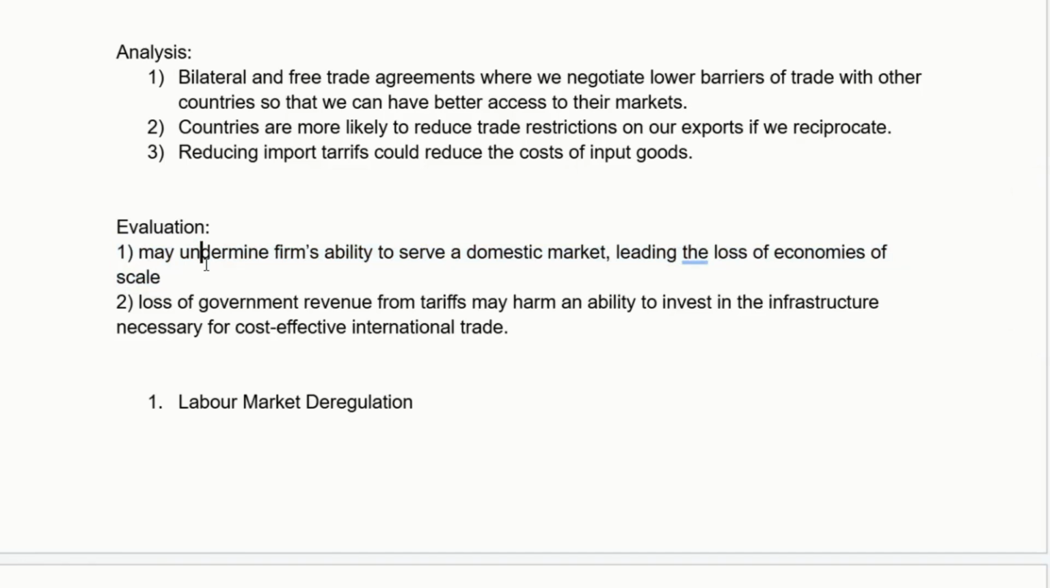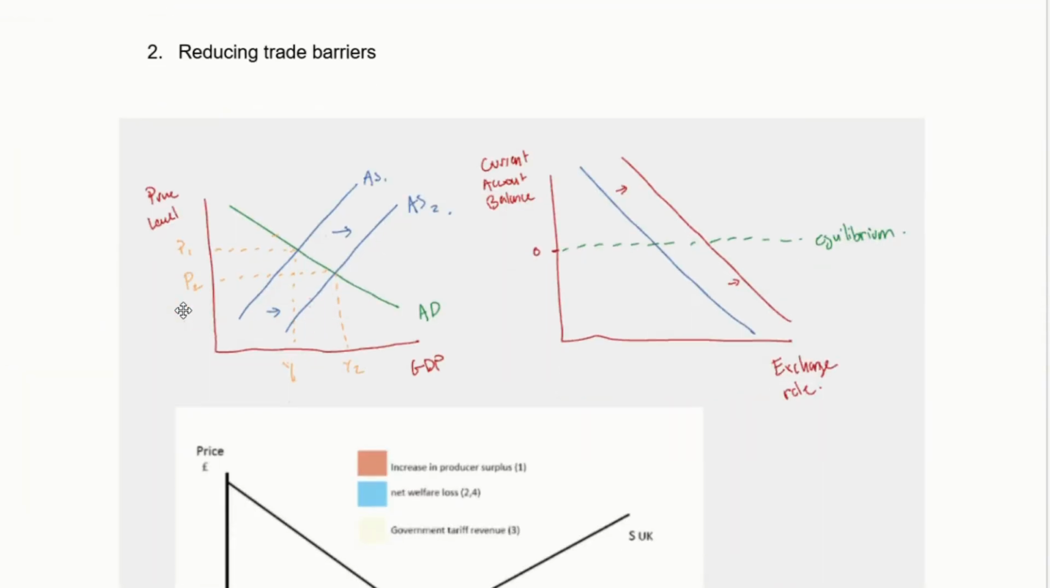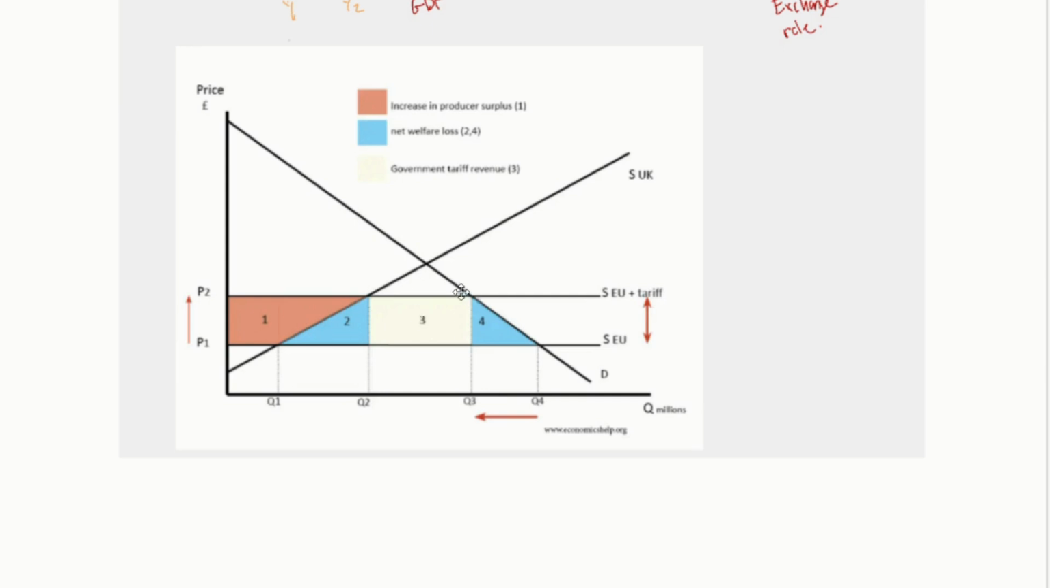The other thing here is it may undermine the firm's ability to serve a domestic market. This is more to do with firms that have benefited from a high tariff environment and are serving a domestic market, that maybe have economies of scale that allow them to be more cost effective and maybe allow them to export more. So there might be a general harm to companies serving a domestic market, but this might also affect exports because you're making those companies smaller, which means they're maybe less able to produce goods in a cost-effective way.